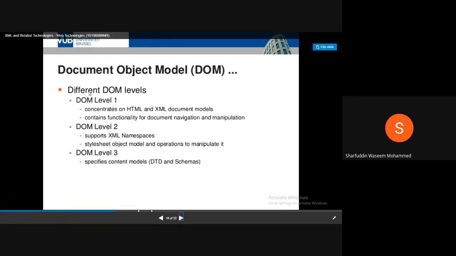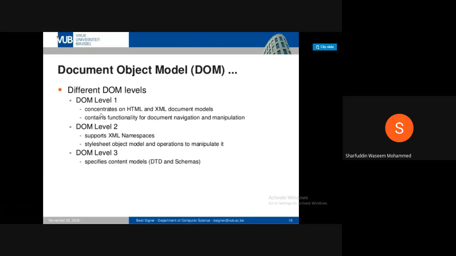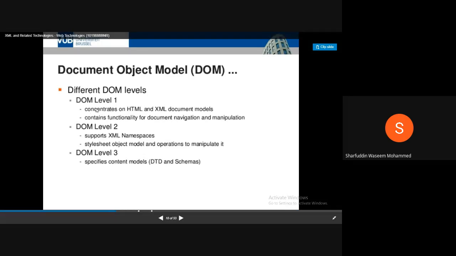And you have different levels of DOM, which we call DOM levels. DOM level 1 concentrates on the HTML and XML document model, and contains functionality for document navigation and manipulation. People will ask you how many DOM levels there are, so you need to tell them that there are three different DOM levels: 1, 2, and 3. Level 2 supports XML namespaces.